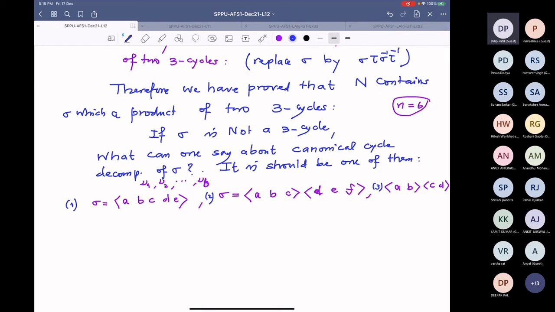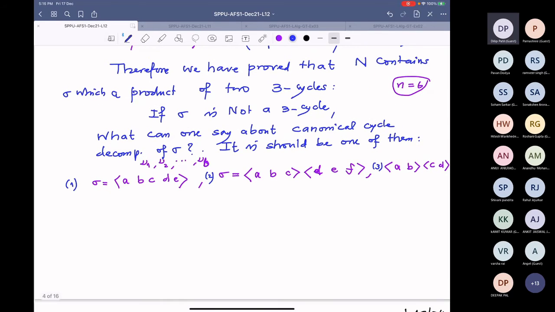And from this, I want to now do something so that N will contain a 3 cycle. All right. Now what do I do in the first case? In the first case, listen here. This is our sigma.